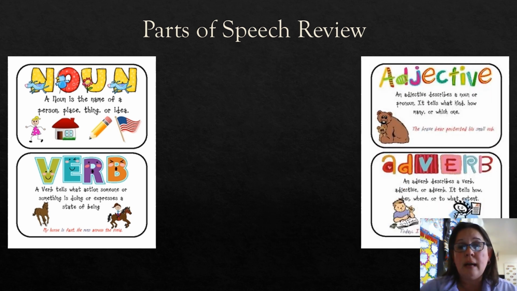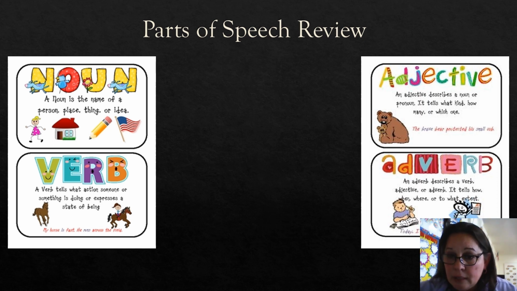Now, let's go ahead and look at adjectives and adverbs. An adjective describes a noun or a pronoun. So if you can see, the adjectives go with a noun, usually, okay? And it tells what kind, how many, or which one. The brave bear protected his small cub.